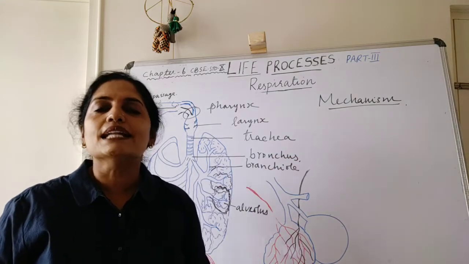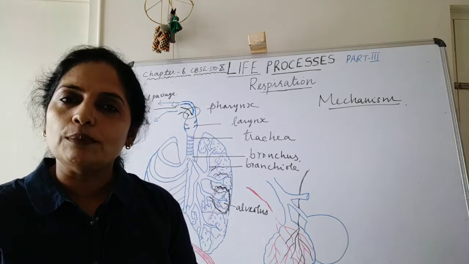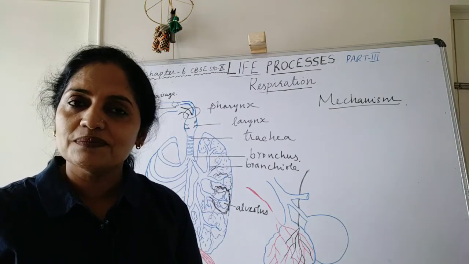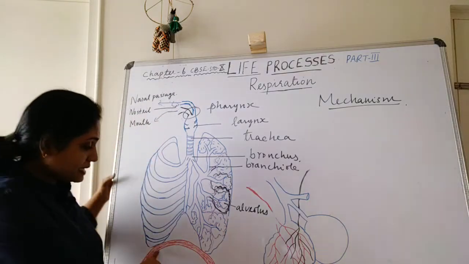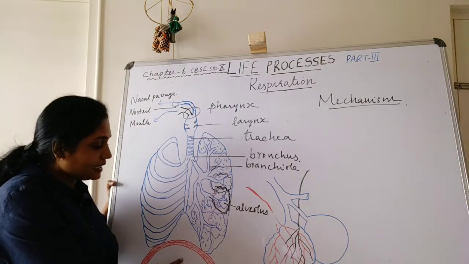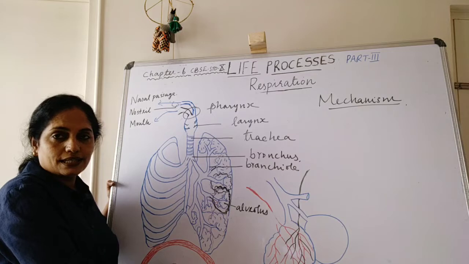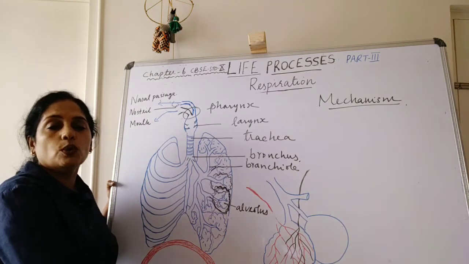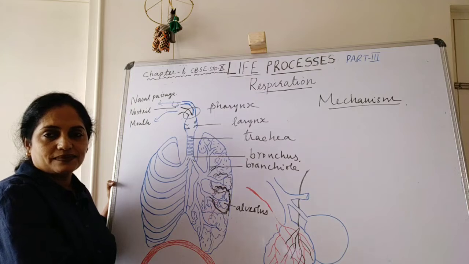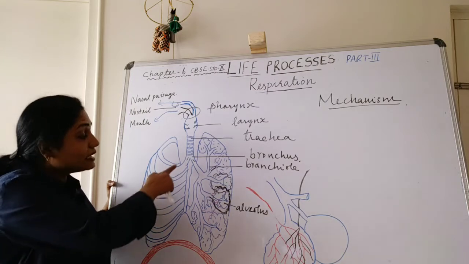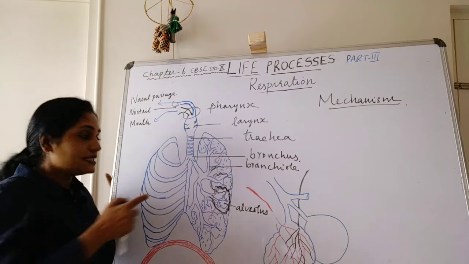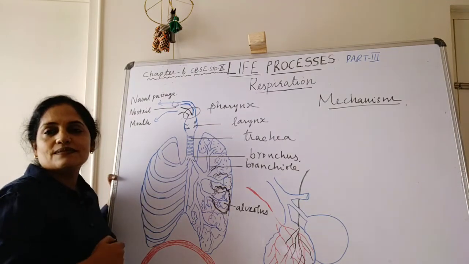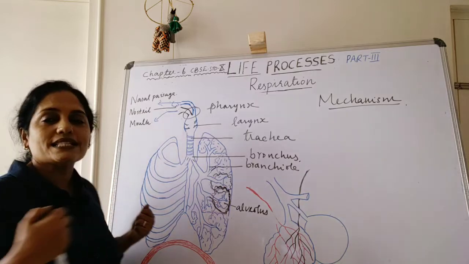The breathing mechanism of lungs is controlled by diaphragm and ribs. What is diaphragm? Look here, diaphragm is a membrane we can see just below the lungs that separates the thoracic cavity from the abdominal cavity. And the ribs are slender, curved bones we can see in the thoracic region.